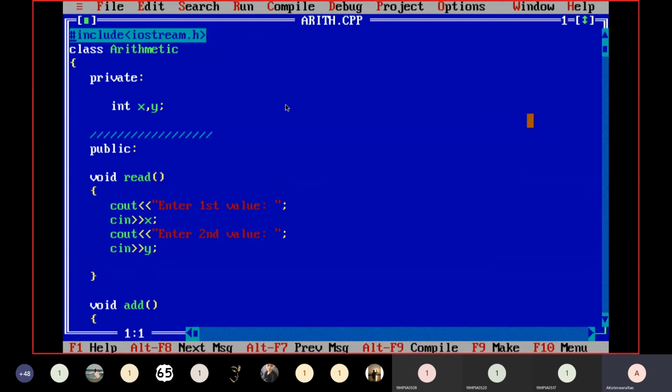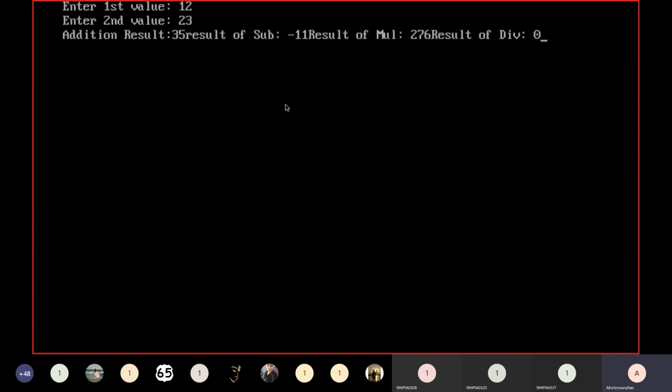If I want to see the output here in Turbo C++, Alt F5 to see the resultant values. Please see here, addition of the given numbers is 35, result of subtraction is -11, result of multiplication is 276, and division is 0. Here I am getting the quotient value.